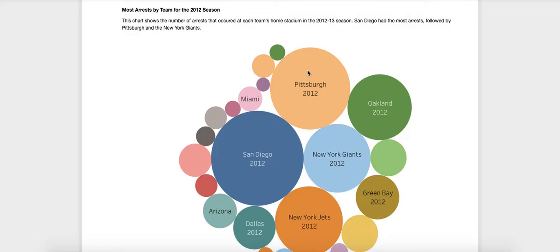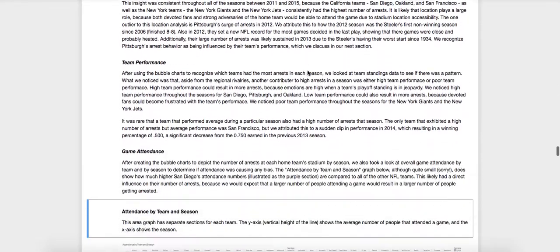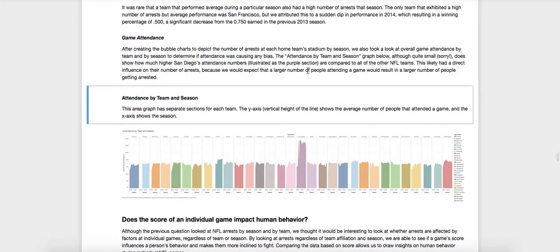We also took into account how game attendance could affect our findings. So we expected that if a stadium could hold a lot more people, then proportionally there would be a lot more arrests. And we saw that with San Diego, this large purple section, that they had a lot of arrests and also a lot of people attending their games.